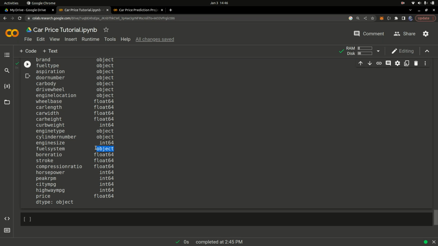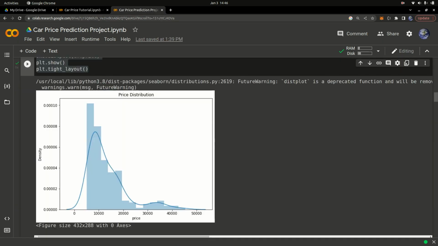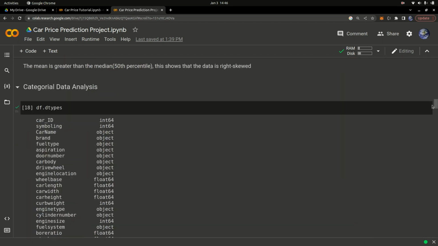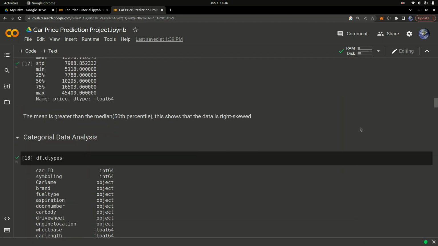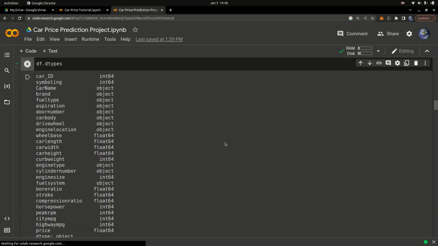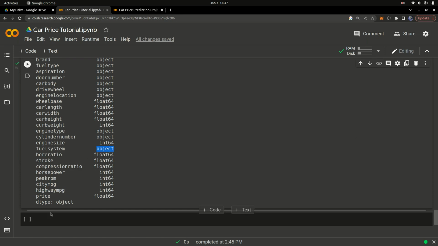So let's see how we can get the categorical columns from our data. Let me just grab the code from here so we save time. I'm going to copy it and paste it inside this code cell, and run the code.